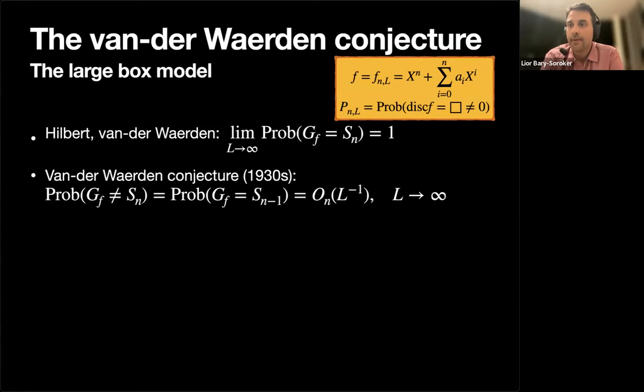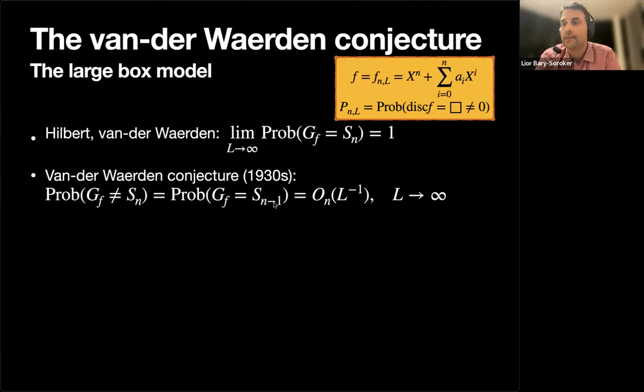So let's say that we condition on the Galois group not to be S_n. We look only at this set of probability that goes to 0, and we look at what is the most frequent group there. And van der Waerden conjectured that the second most probable group will be S_{n-1}.